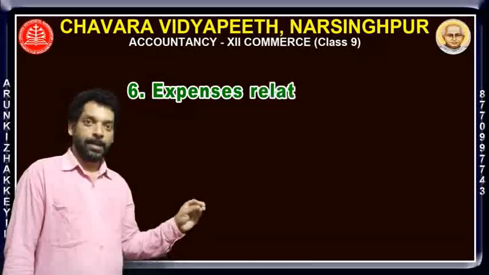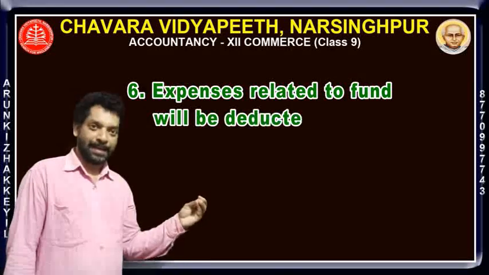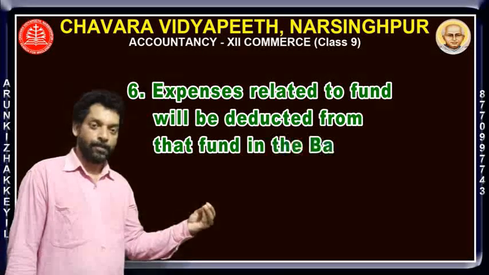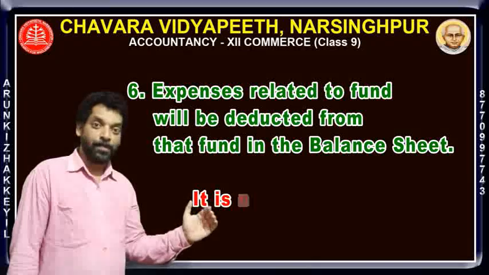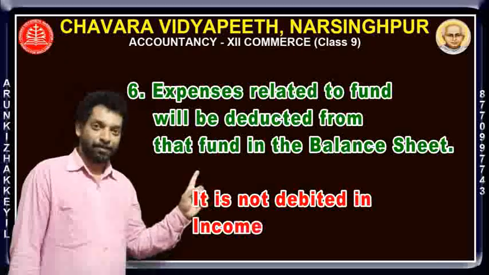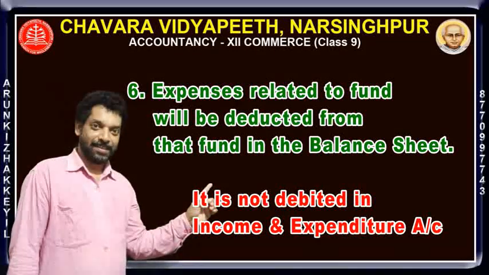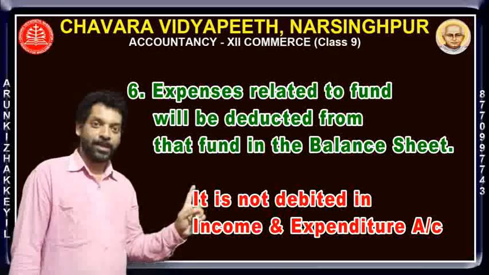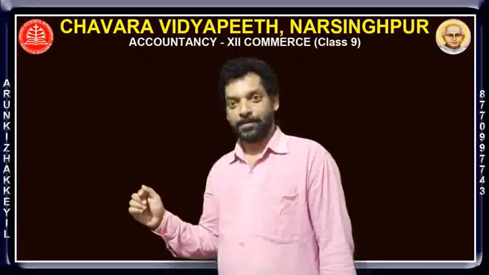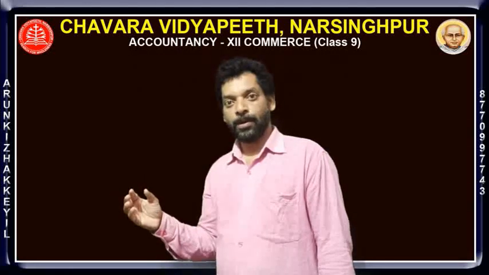Like that, any expenses related to the fund will be deducted from such a fund in the balance sheet. Such expenses are not shown in the I&E account. So these are the main features of fund-based accounting.